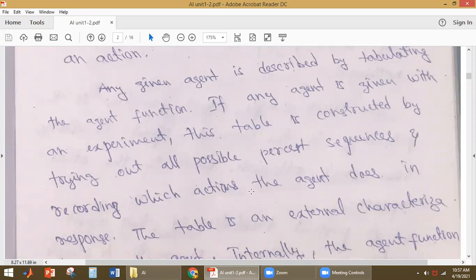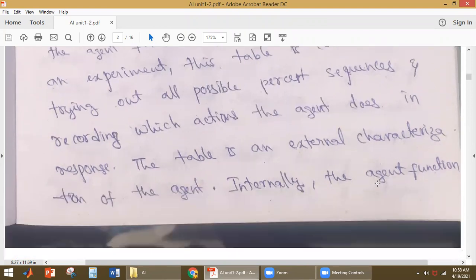Okay. So the table is constructed by trying out all possible percept sequences and recording which action the agent does in response. So for a particular percept sequence, what is the action it has to perform? For the next percept sequence, what is the action it has to perform? Like this, it will be tabulated. So this tabulation is called the agent function. Whatever table we have written, that is called the agent function.